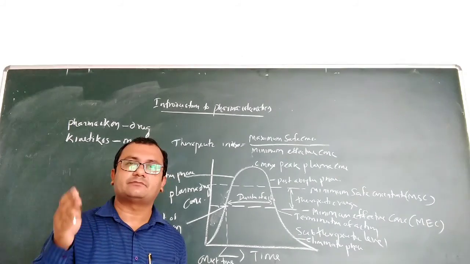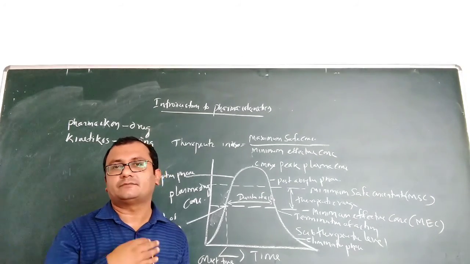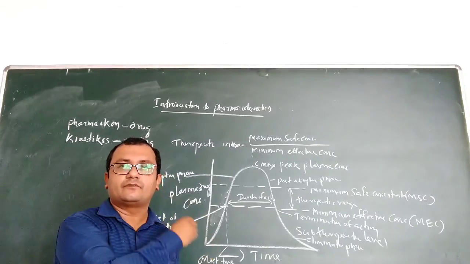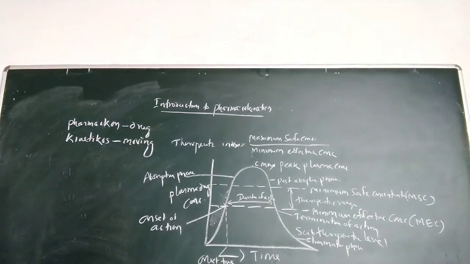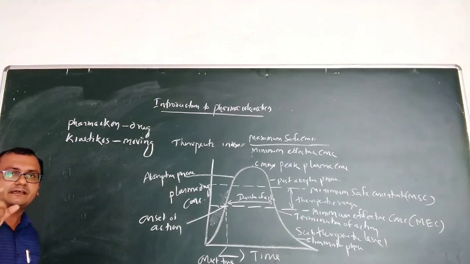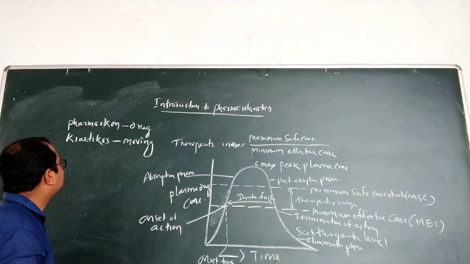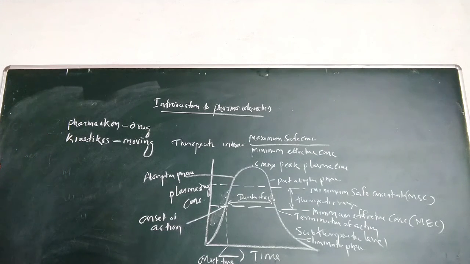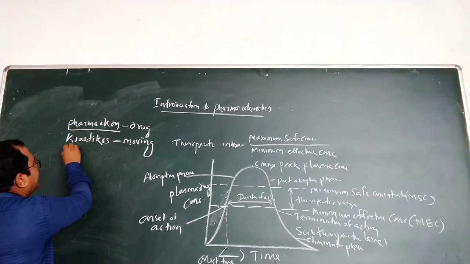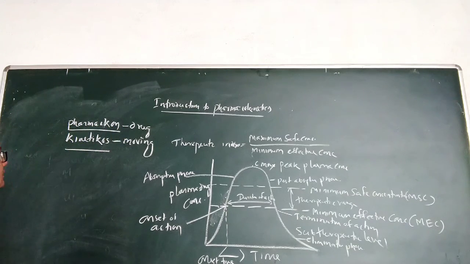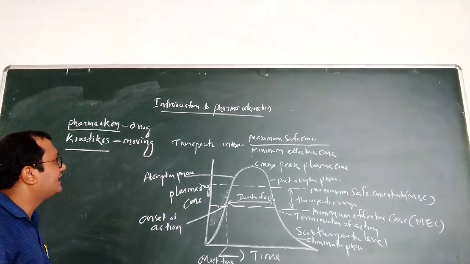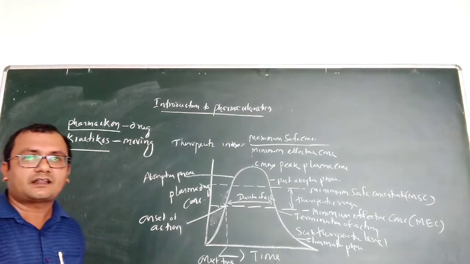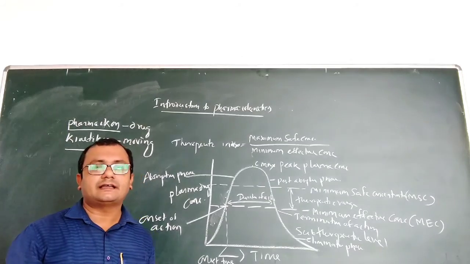Before going to different types of pharmacokinetic parameters and mathematical expressions, let us see what pharmacokinetics is. Pharmacokinetics is a Latin-derived term from pharmakon and kinetikos. Pharmakon means drug, kinetikos means moving. So the kinetics of the drug, we call pharmacokinetics.